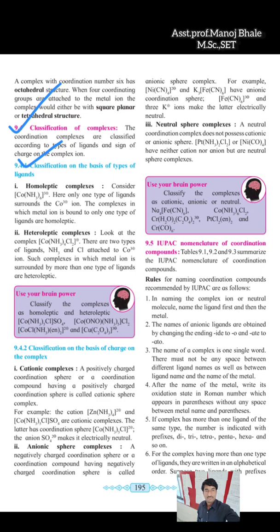There is an example, nickel, which is surrounded by the ligands given there: chlorine, chlorine, chlorine, chlorine. Now in this example, which type of complex is given there? Homoleptic complex or heteroleptic complex? This is the example of a homoleptic complex, in which all ligands are of a similar type.